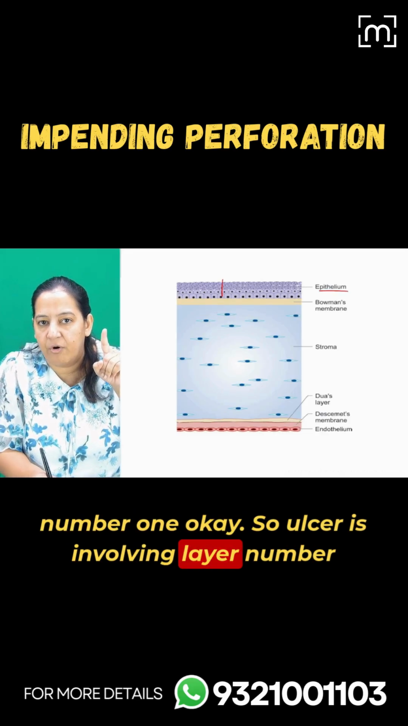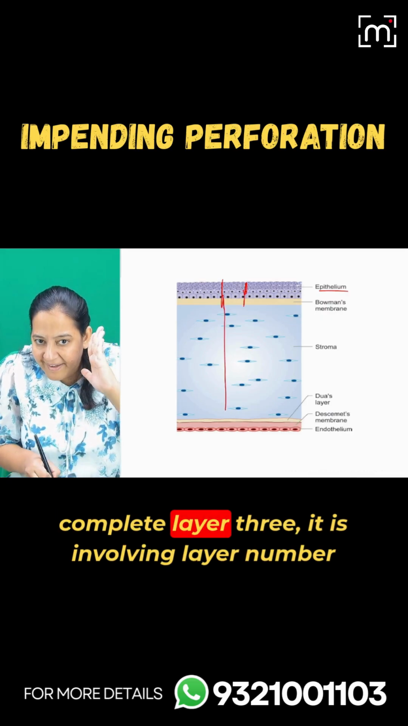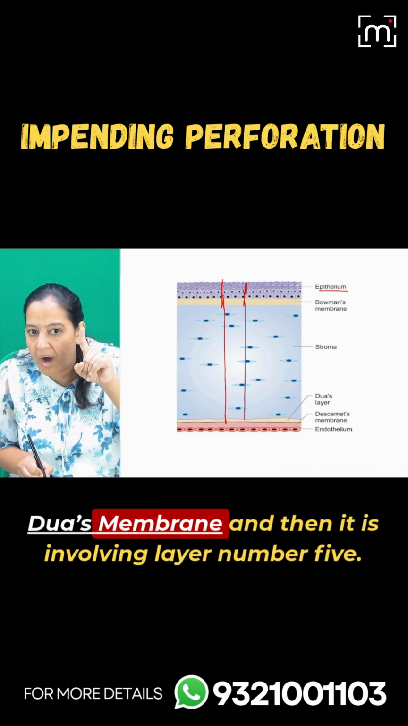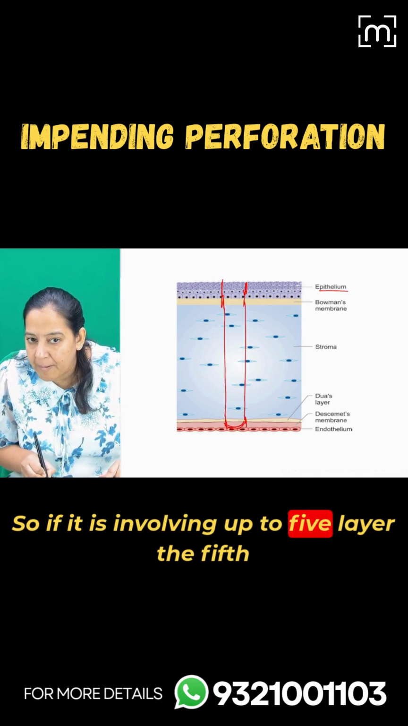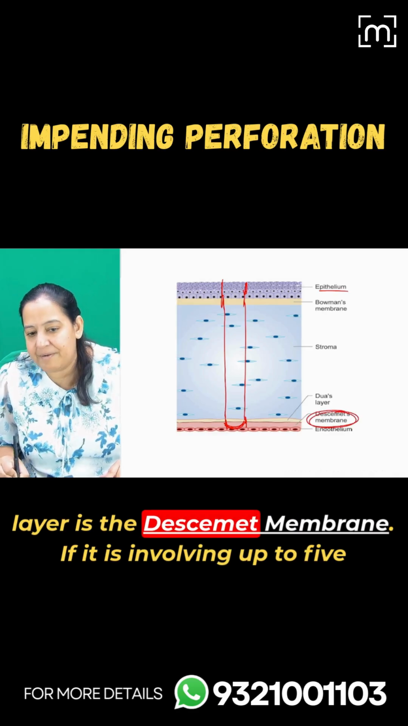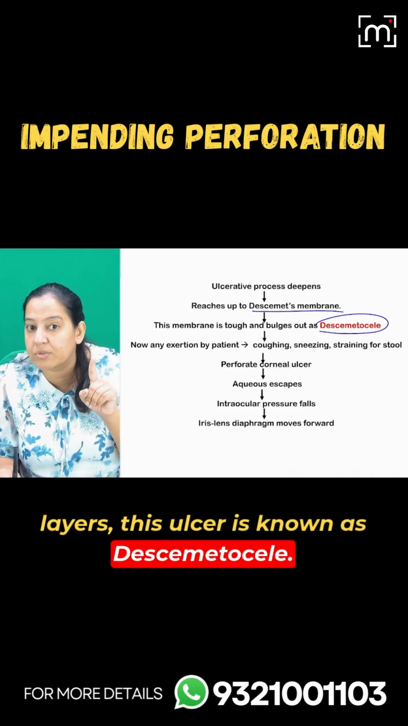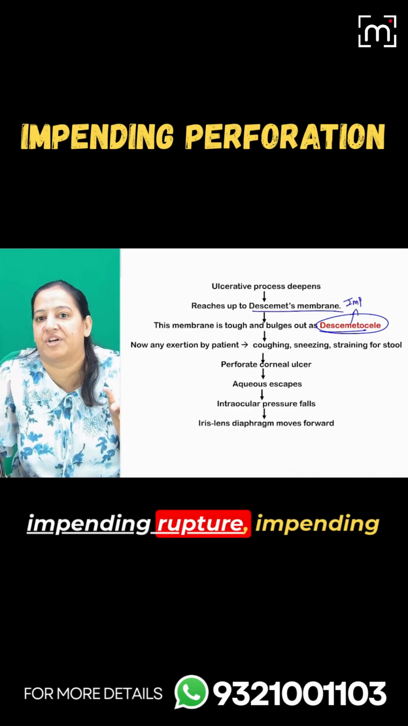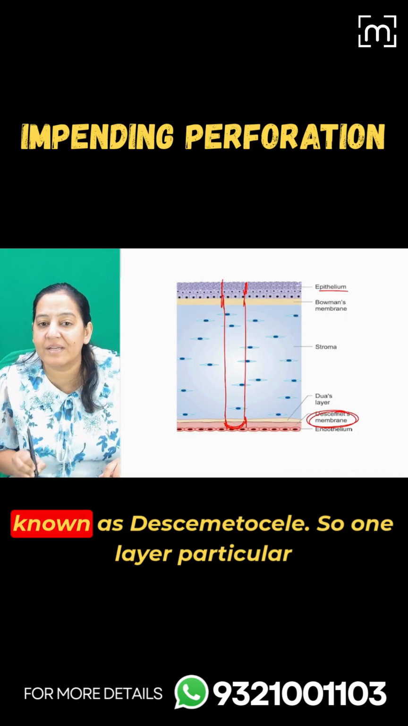So let's start the ulcer from layer number 1. The ulcer is involving layer number 1. There is a breach. It is involving layer number 2. It is involving complete layer 3. It is involving layer number 4, that is Dua's membrane. And then it is involving layer number 5. The fifth layer is Descemet's membrane. If it is involving up to the 5th layer, this ulcer is known as descemetocele. Descemetocele means about to rupture. It is impending rupture.